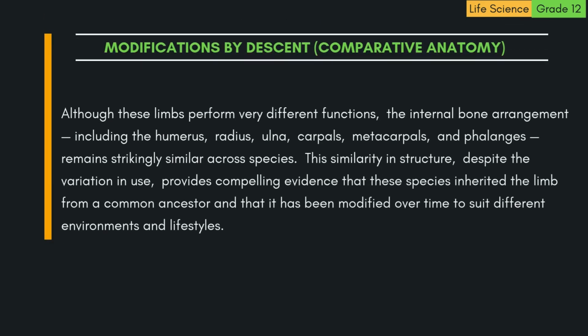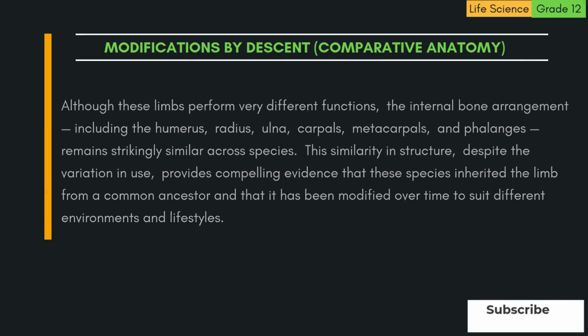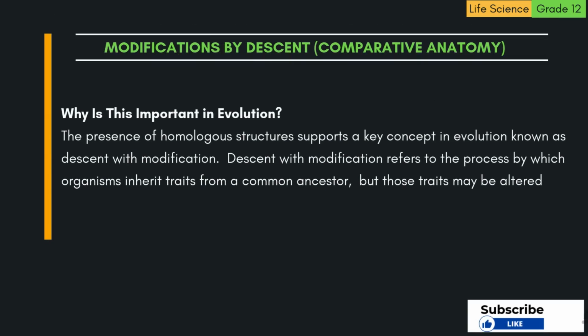Although these limbs perform very different functions, the internal bone arrangement, including the humerus, radius, ulna, carpals, metacarpals, and phalanges, remains strikingly similar across species. This similarity in structure, despite the variation in use, provides compelling evidence that these species inherited the limb from a common ancestor, and that it has been modified over time to suit different environments and lifestyles. Why is this important in evolution?